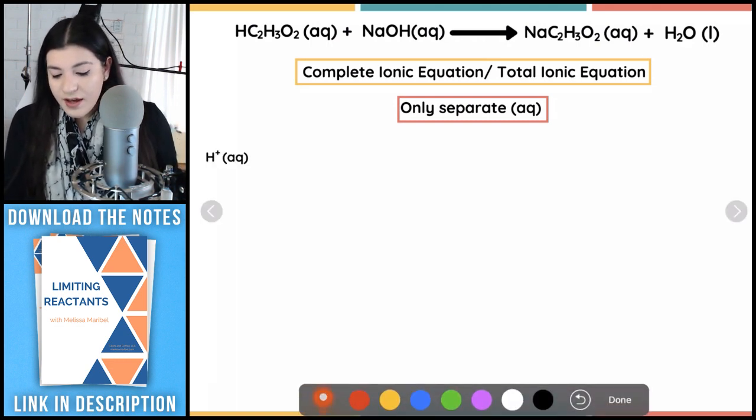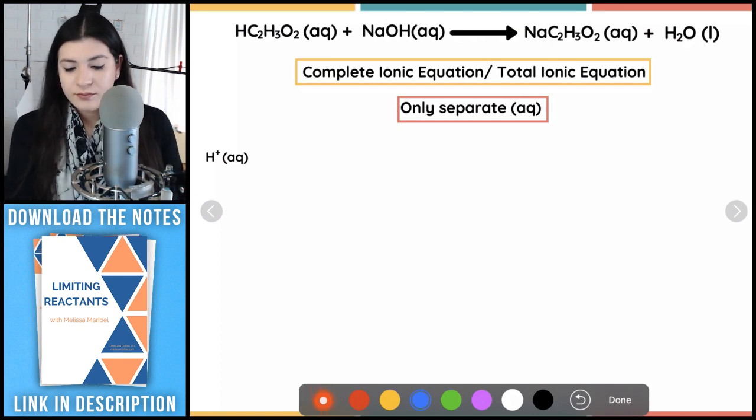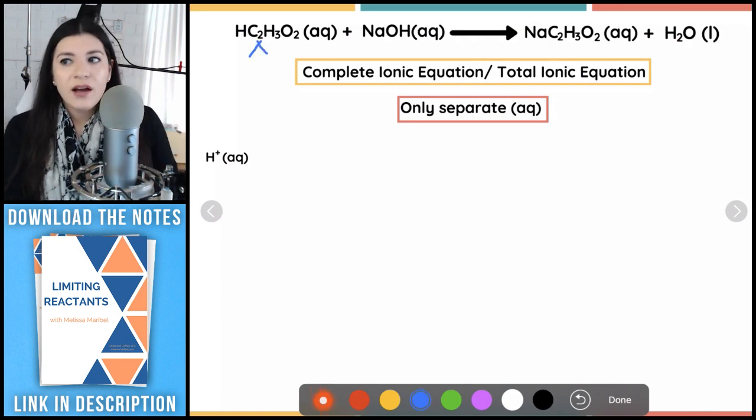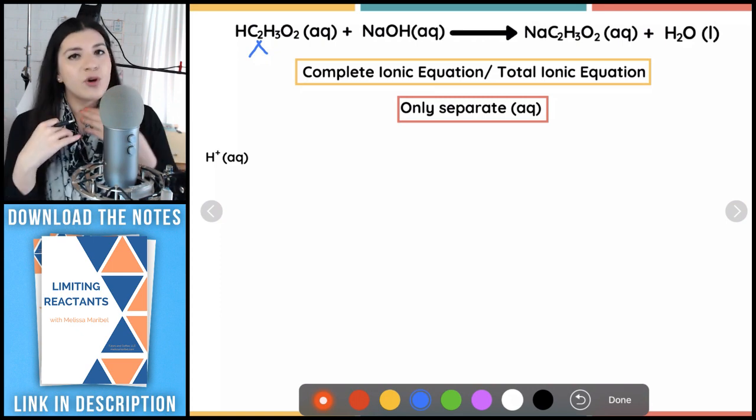So remember that in this case, what are the two different ions that are combining together to form that acid?